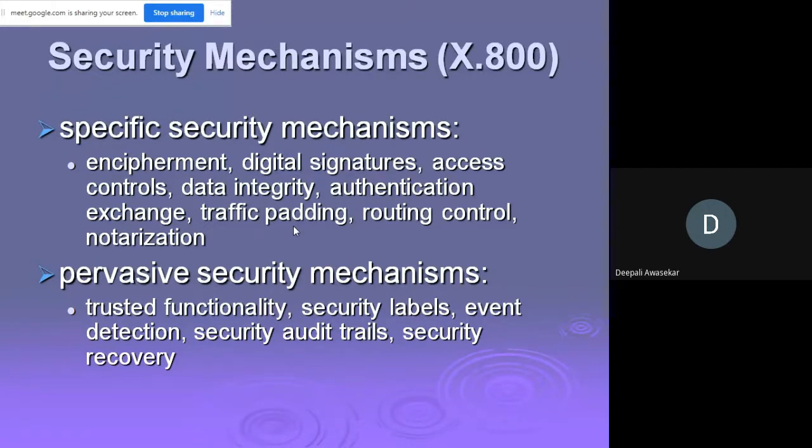Now, there is always a relationship between the security services and security mechanisms. So there are encipherment and digital signature. If I ask you, what does this digital signature provide? Which service does it provide? Obviously, the digital signature provides data origin authentication and peer entity authentication, which is the goal.